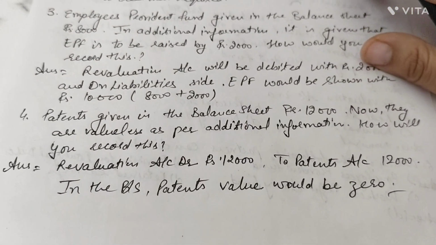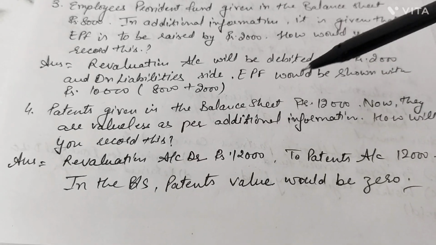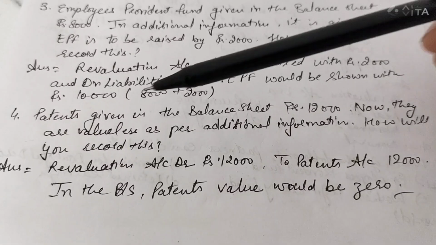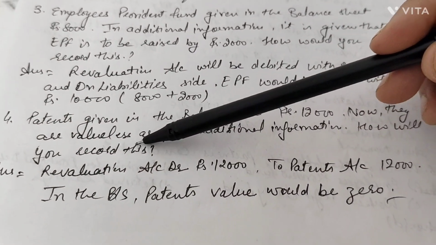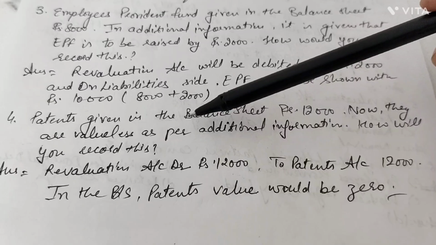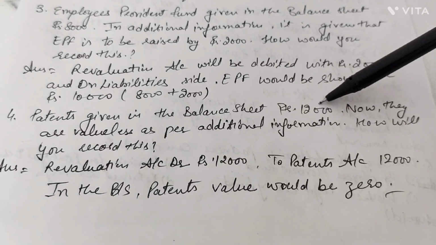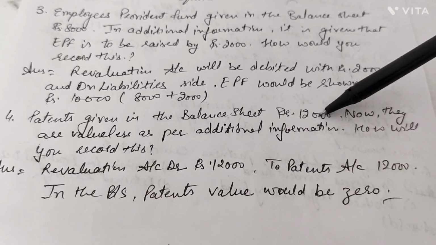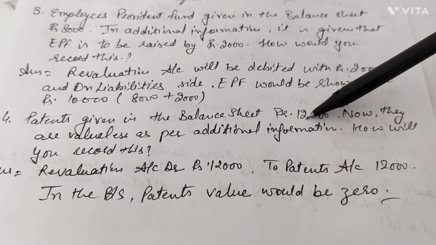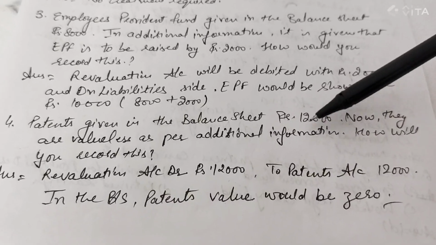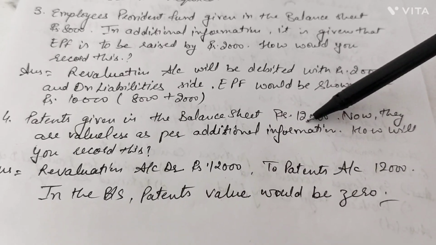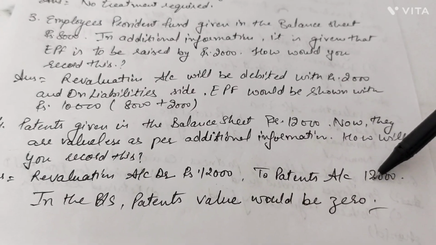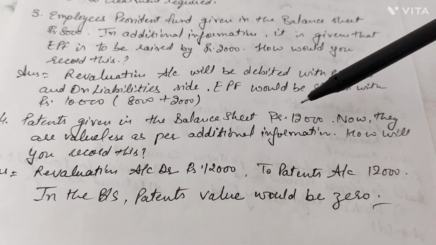Okay, now the next point is patents, given in the balance sheet at 12,000, but in the additional information you are provided that they carry no value. Now valueless means having no value. So the patents which are shown in the balance sheet on the asset side are carrying no value. That means it is a loss to the firm. If it is a loss to the firm, it needs to be written off from the books of accounts. When it is to be written off, revaluation account is to be debited and credited to patents account, that would be the journal for rupees 12,000. Now what's its effect?